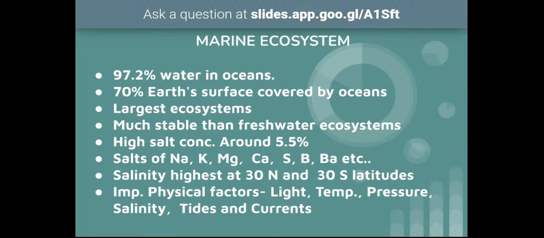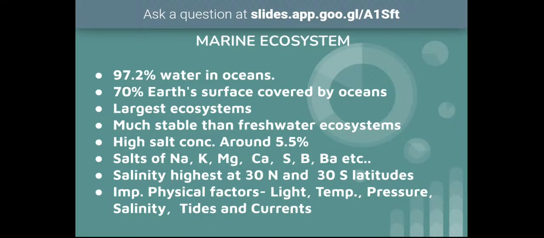There will be no big difference in the physical conditions or environmental conditions of the oceans. That's why they are considered much stabler than the freshwater ecosystems. And they are very salty in nature. That's why they are also called saltwater ecosystems. So these oceans are very salty in nature. The water content in the oceans is very salty.